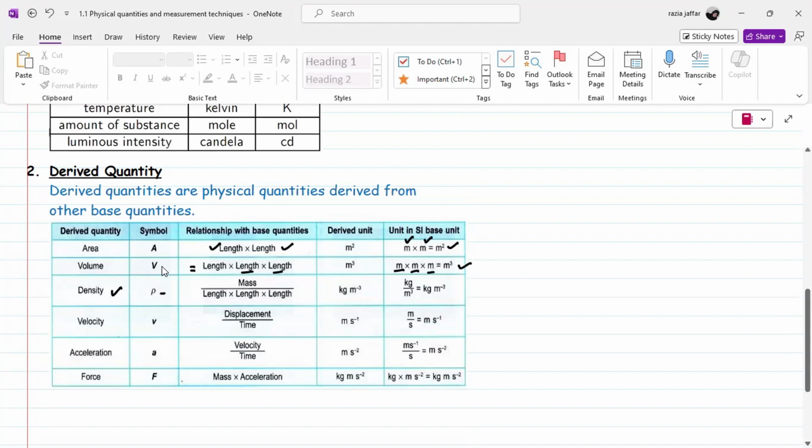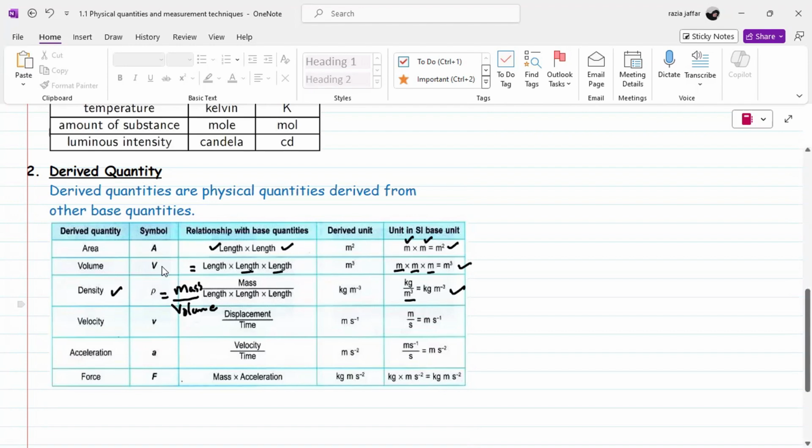Now the next physical quantity is density. The formula for density is mass per unit volume. Volume is length multiplied by breadth multiplied by height, and breadth and height are again length. So it is length multiplied by length multiplied by length, which becomes meter cube. Kilogram is the base unit of the base quantity mass. So kilogram per meter cube, derived from the base quantities, is the SI unit for density.